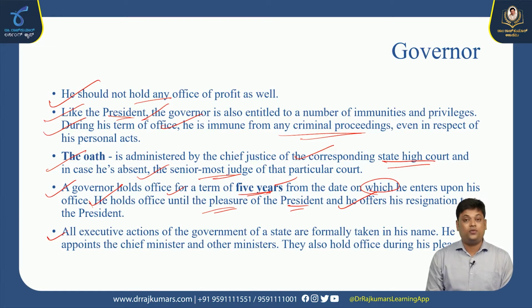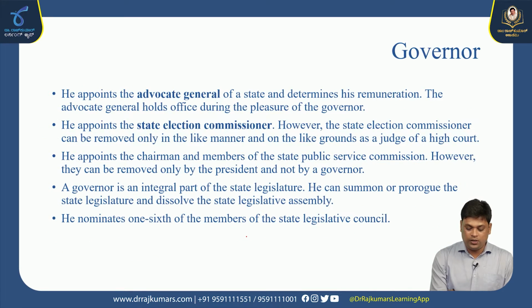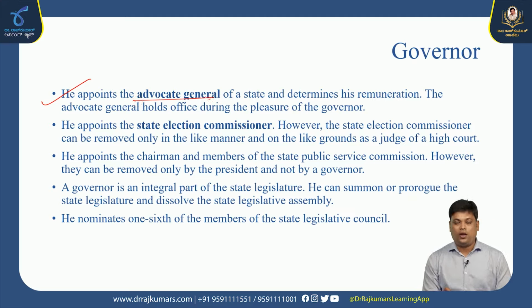All executive actions of the government of a state are formally taken in the name of the governor only. He is the one who appoints the chief minister of the state and also the other ministers. They also hold their office during the pleasure of the governor only. The governor can dissolve the state legislature at any time. He appoints the advocate general of the state, and his remuneration and everything will be fixed by the governor only. The advocate general of a state is the lawyer of the state.